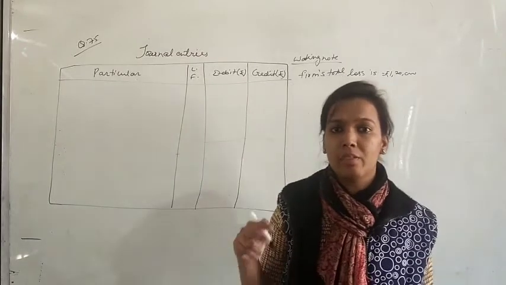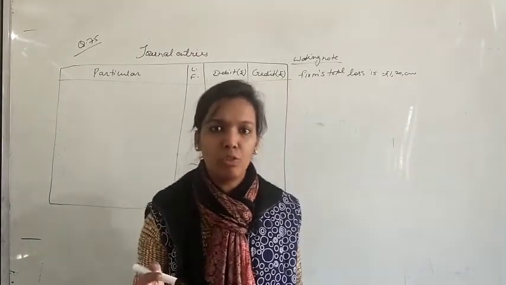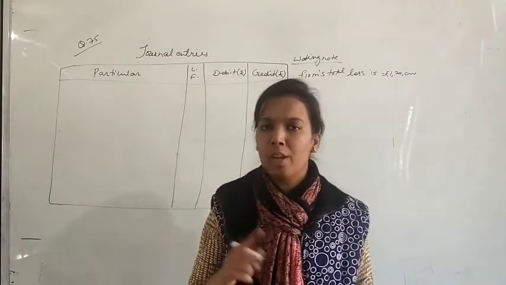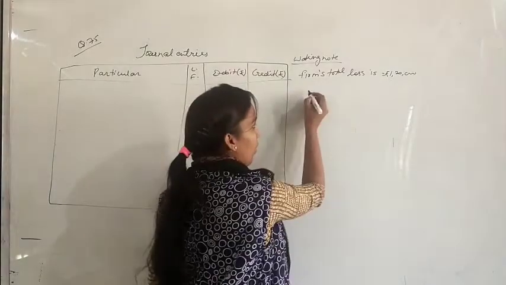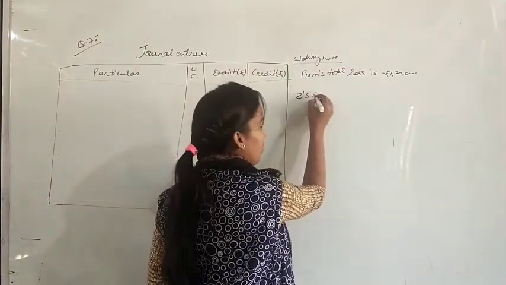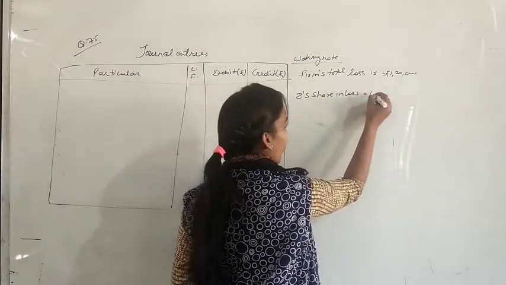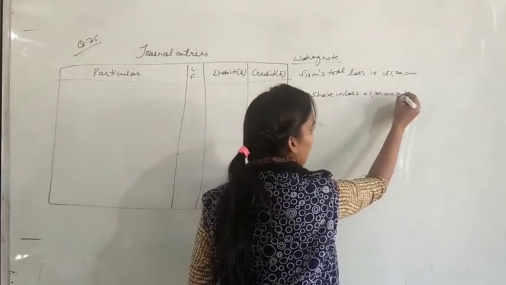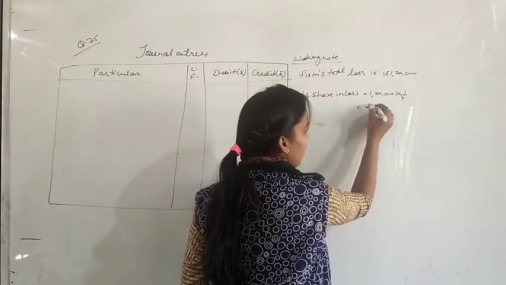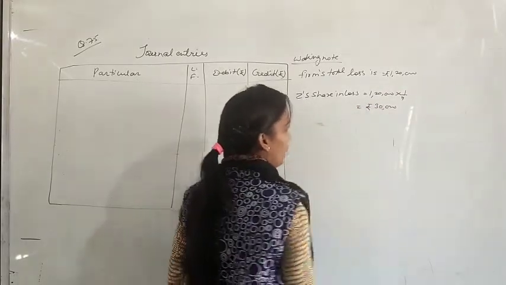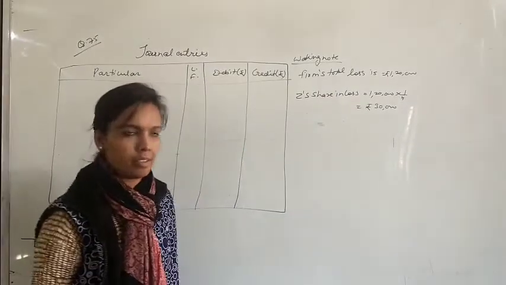but Z is admitted for 1/4 share. This 1/4 share will be in profits also and loss also. So according to this, Z's share in loss, 1,20,000 multiplied by 1/4. It means 30,000 rupees loss will be borne by Z.